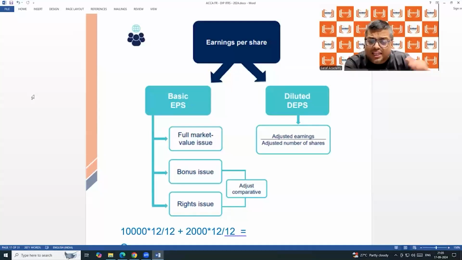So the accounting body has made a rule on how we can calculate earnings per share. What is the logical system to apply for calculating earnings per share? That we are going to study in the next 3 hours. The topic will finish today only. Earnings per share, in the next 3 hours we are going to finish. If we go technical-wise, they are saying there are 2 types of earnings per share: basic earnings per share and diluted earnings per share.